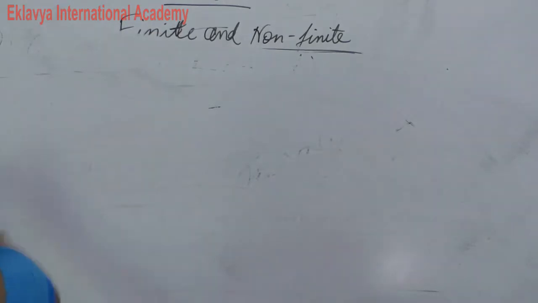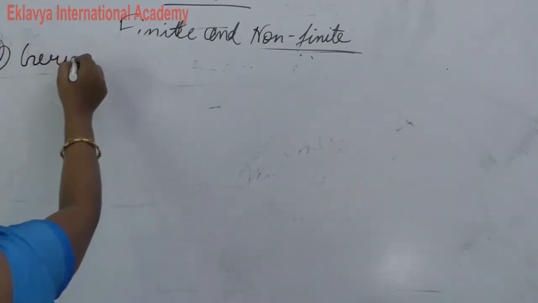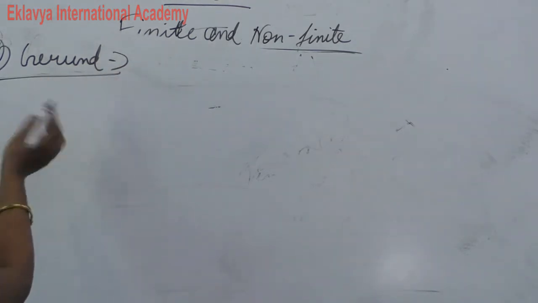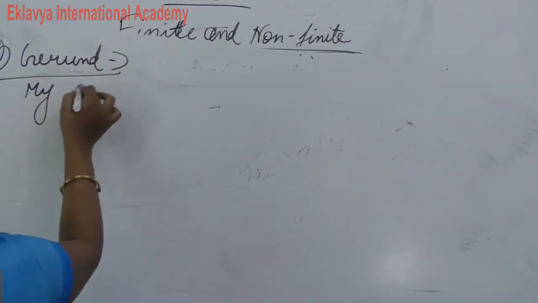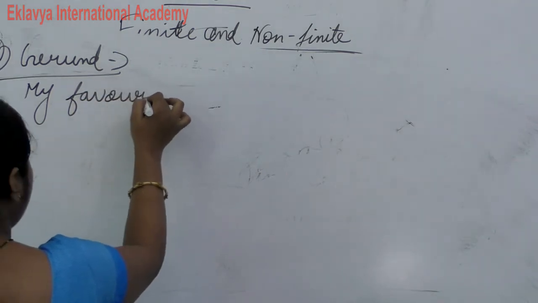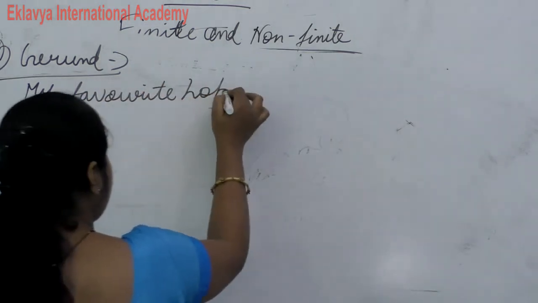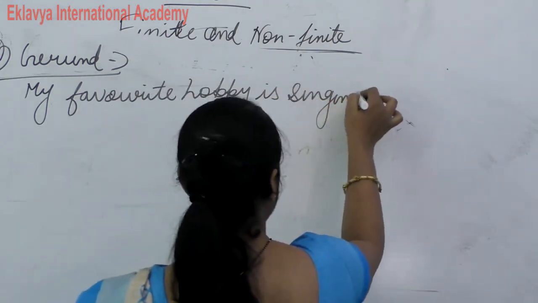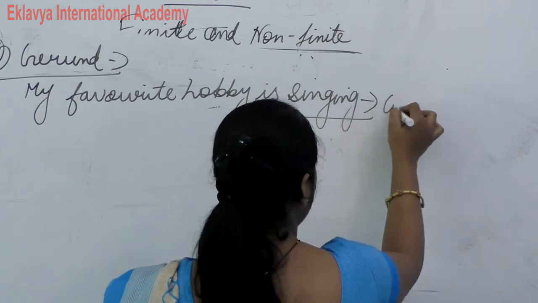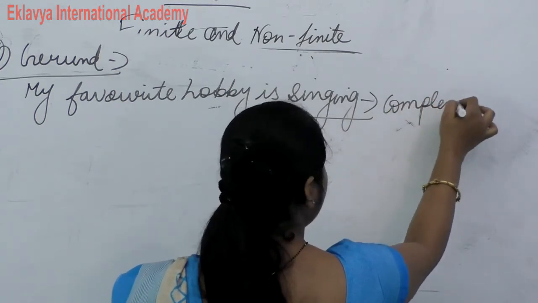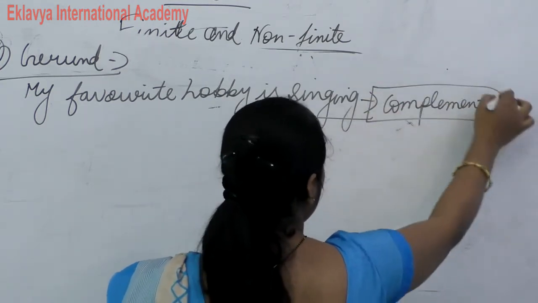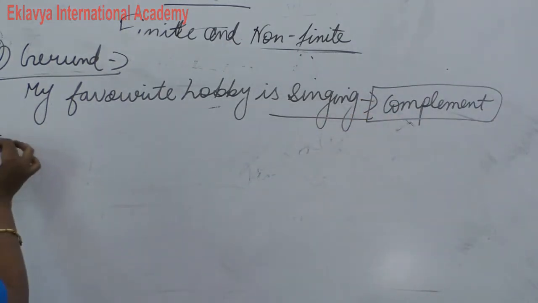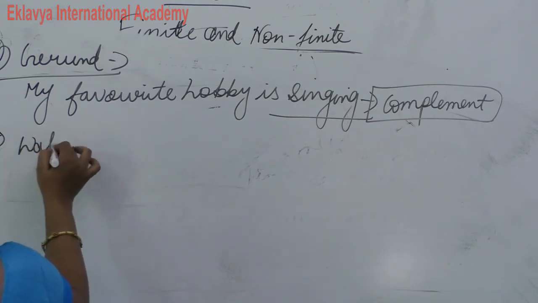Next, write down about gerund only. And gerund we use as a complement also. My favorite hobby is singing. So singing is what? Here singing is a complement. Clear? Here singing is a complement.